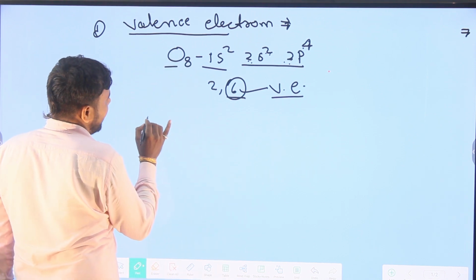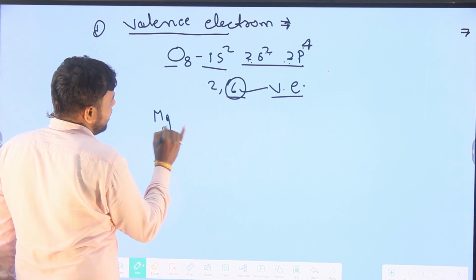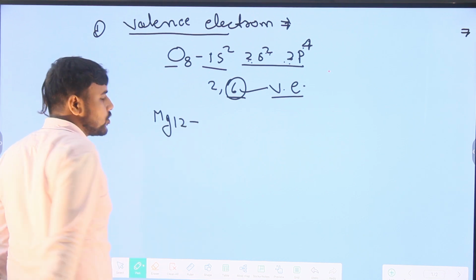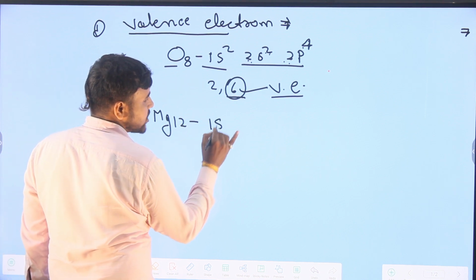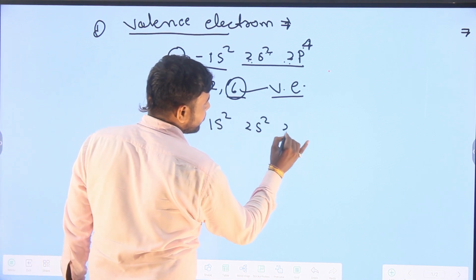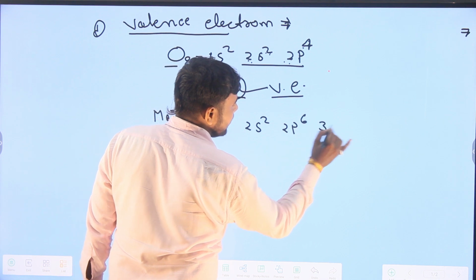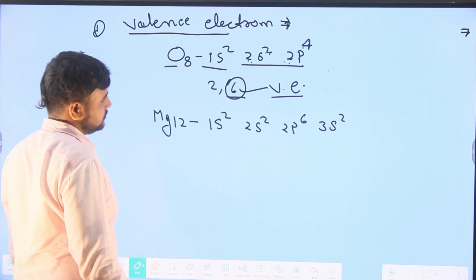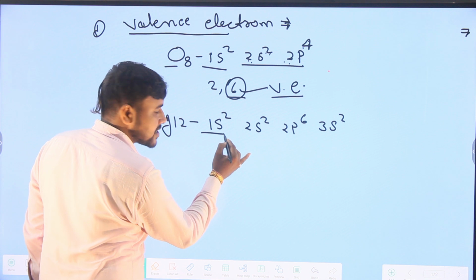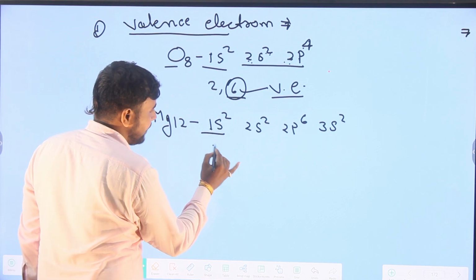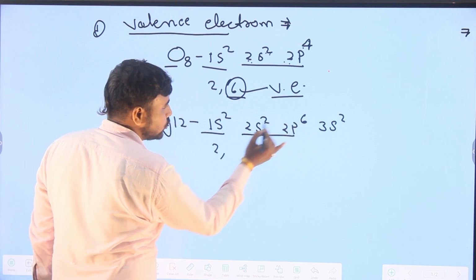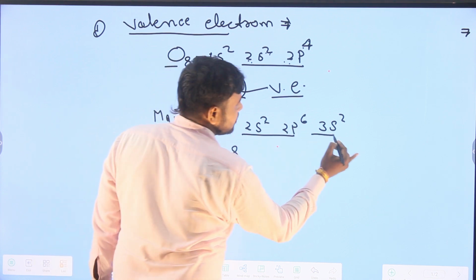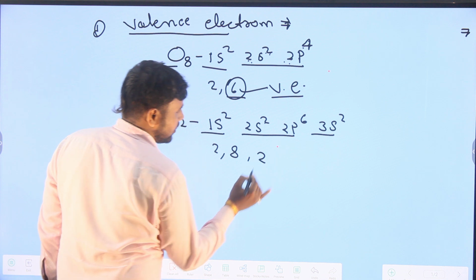Second example, we have magnesium. The atomic number of magnesium is 12. The electronic configuration is 1s2, 2s2, 2p6, 3s2. The first shell has 2 electrons, the second shell has 2 and 6, 8 electrons, and the third shell has 2 electrons.